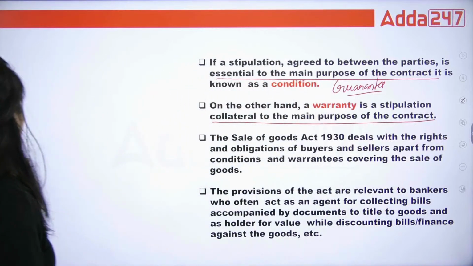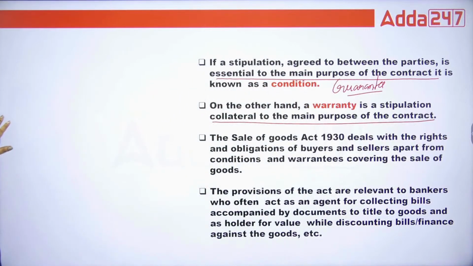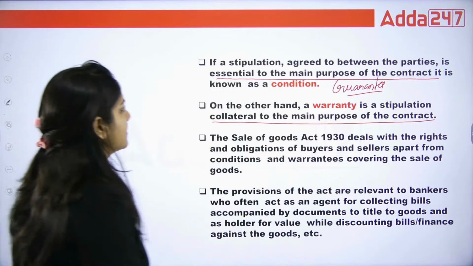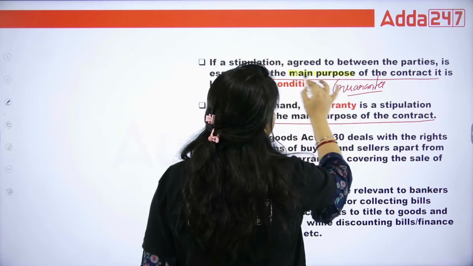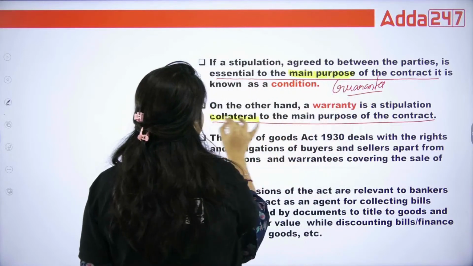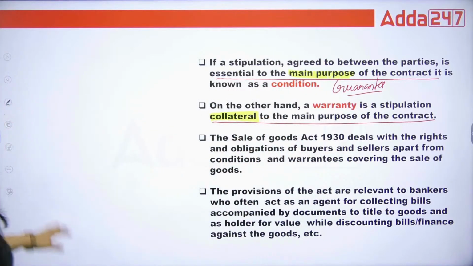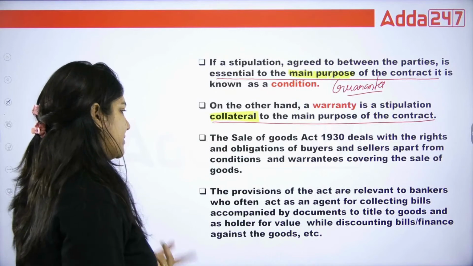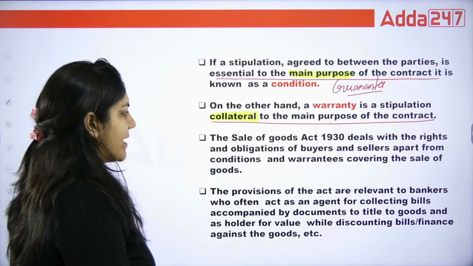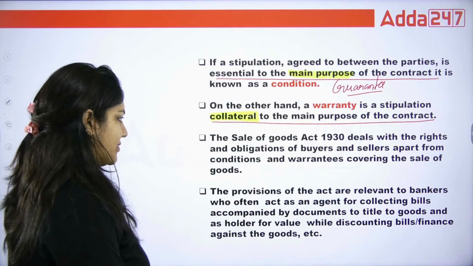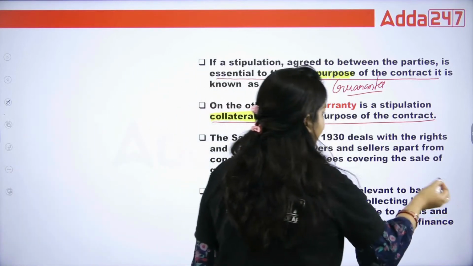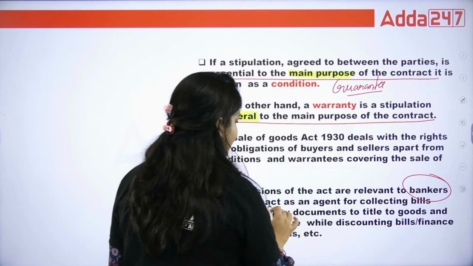So this is important, guys. Here main purpose, and here collateral. So you have to learn these words. The Sale of Goods Act deals with the rights and obligations of buyer and seller, and a part of the condition and warranty covers the sale of goods. The provisions of the Act are relevant to the banker, who often acts as an agent for collecting the bill. Bankers also act as an agent.